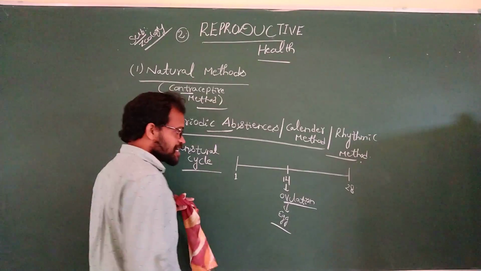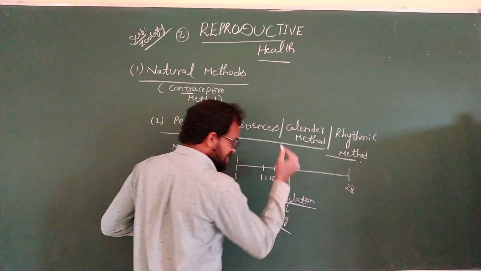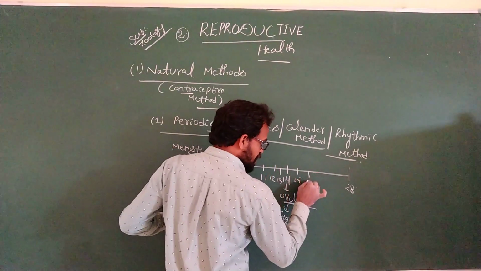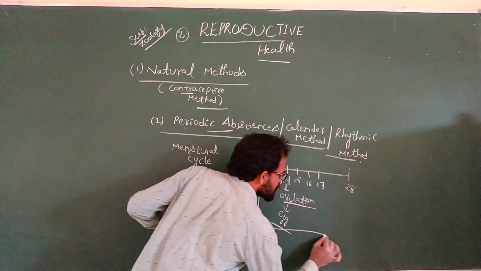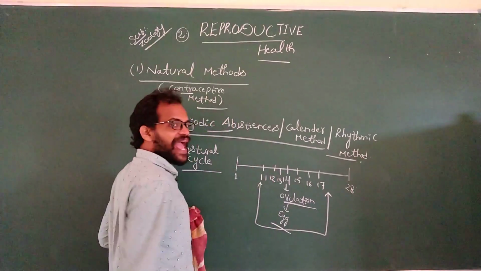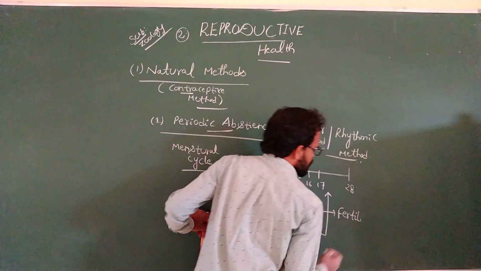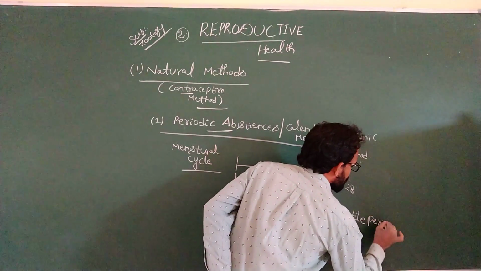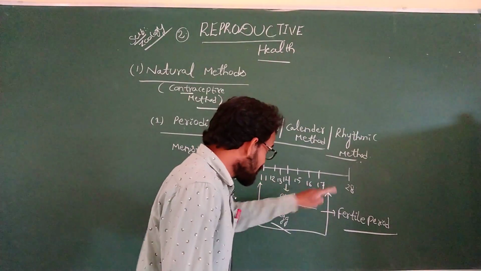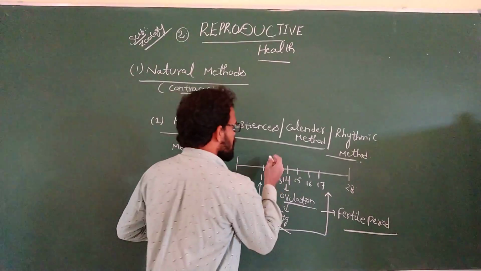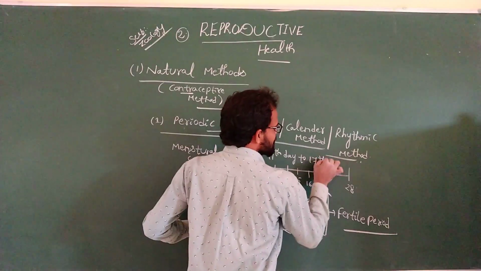See here, 11th day, 12th day, 13th day, 14, 15, 16, 17. The 11th day to the 17th day is known as the fertile period. The maximum chances of pregnancy, 100 percent, are from the 11th day to the 17th day.